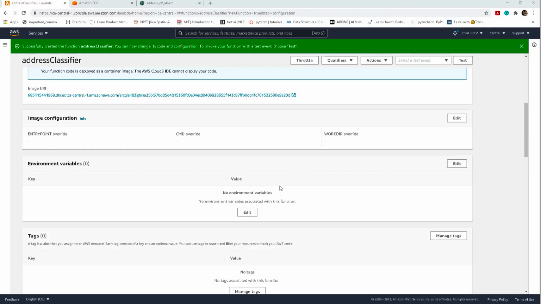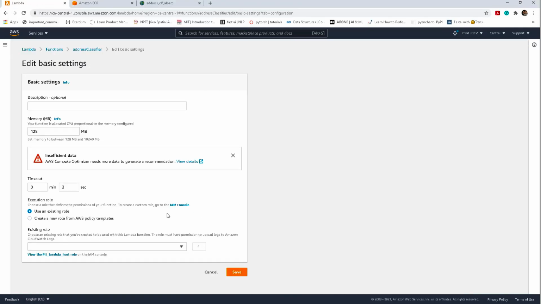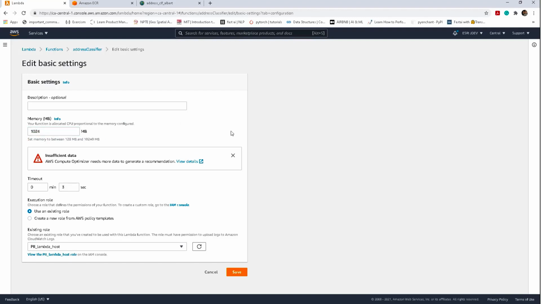Now we will modify some settings in the Lambda function. Since it is a deep learning model prediction workflow, we will increase the memory of the Lambda function because it will need more memory for predicting through the model, and it will also take more time. So we will set the timeout to 1 minute and save.